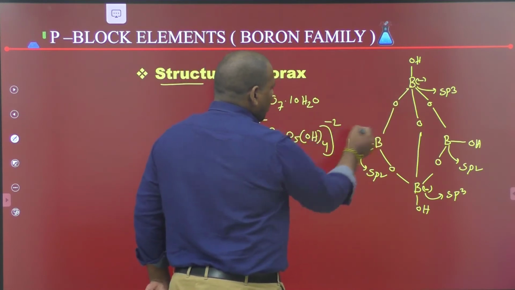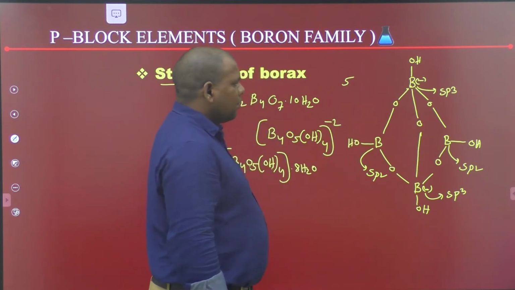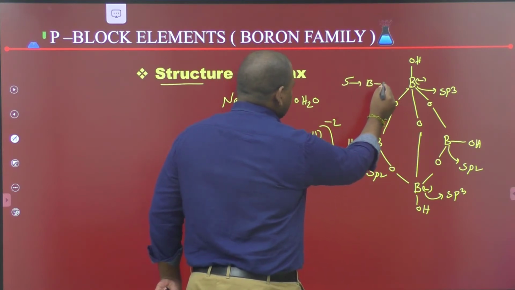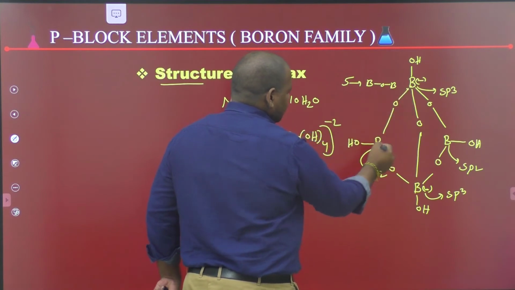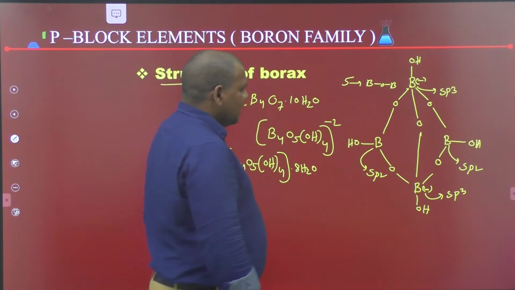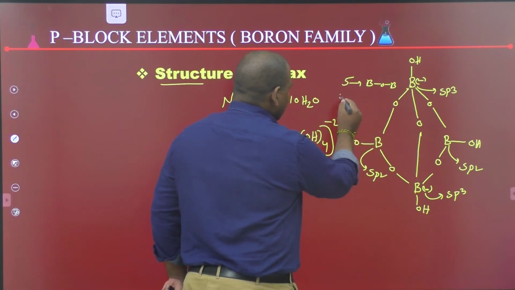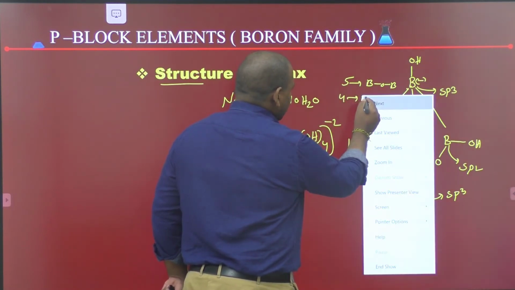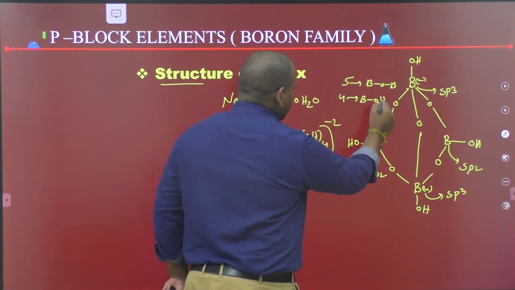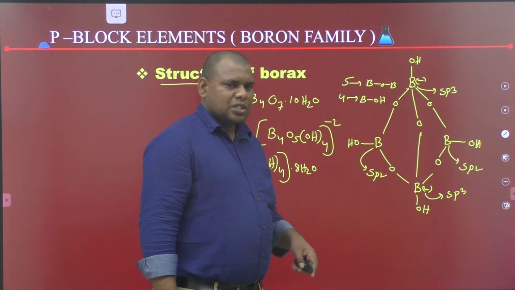The number of B-O-B bonds is 5: 1, 2, 3, 4 and 5. Next, the number of B-OH bonds is 4. This is the structure of borax.